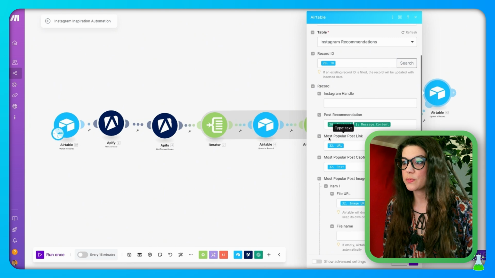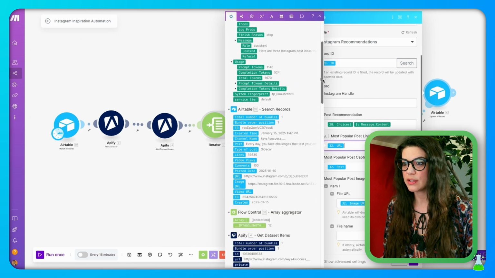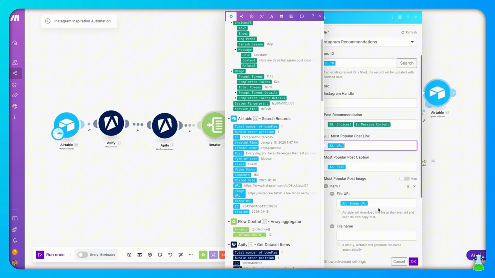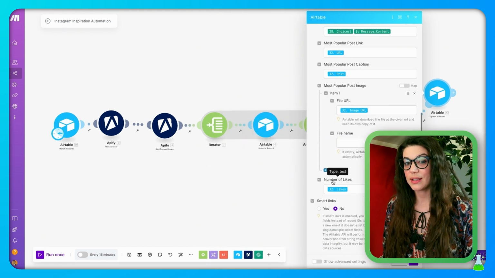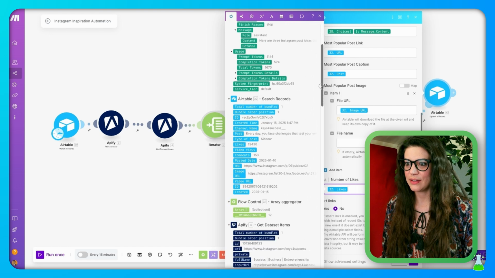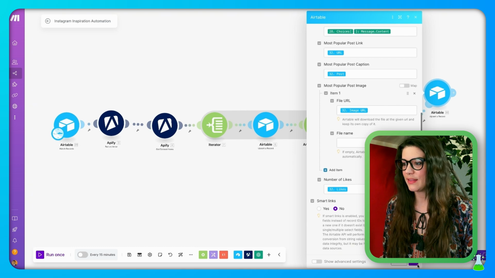Moving on, we're going to do the most popular post link. That's the URL. This will come from our search records Airtable. So that'll be right here. We'll click URL. Then there's also the most popular post caption for here. That comes from the same Airtable search record as well. And then we have file URL, and you could select image URL for under that one. And finally, we want to look at the number of likes. So we're going to go in and select likes from our Airtable search records module. And you can find that right here. Smart links, no, we don't want them. Make sure that's selected and then hit OK.